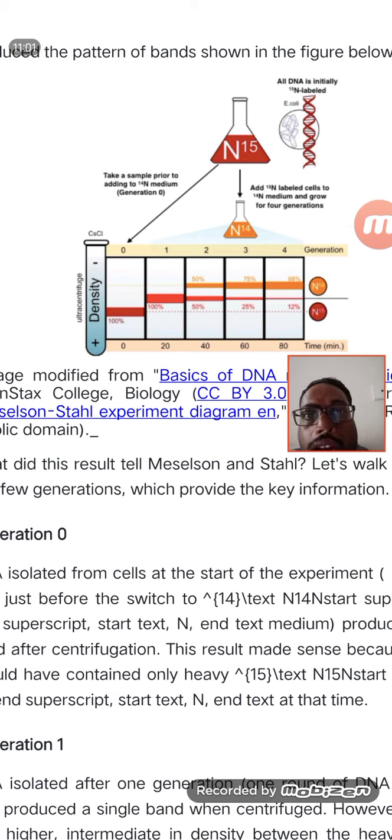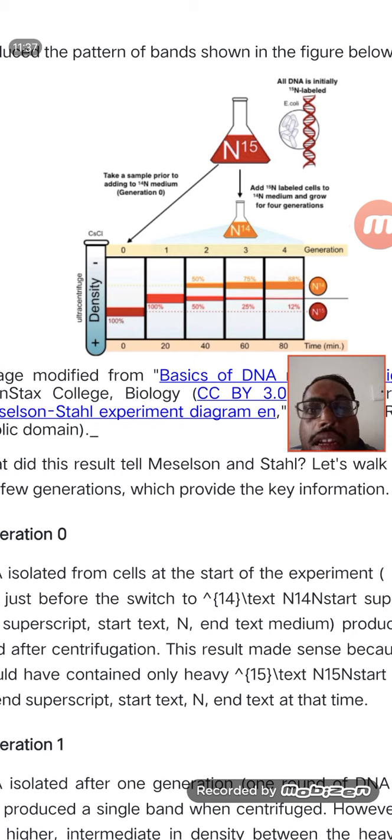From this they concluded that in every generation, first, second, third, fourth, fifth generation, a small percentage of the parental strand was seen. So they concluded that DNA replicates by a process known as the semi-conservative model. That means one among the parental strands will be preserved in each and every generation. So this is what they found.